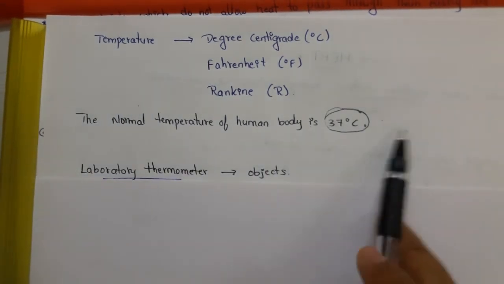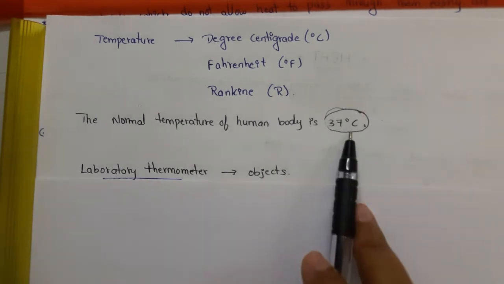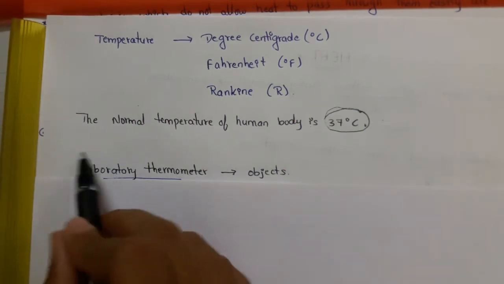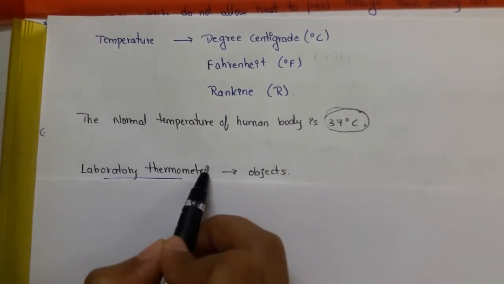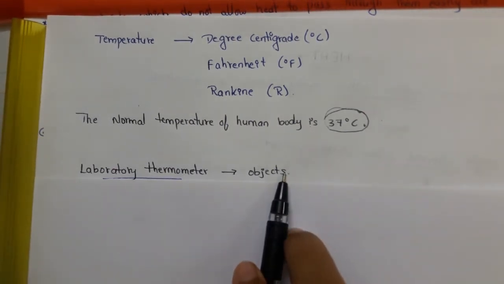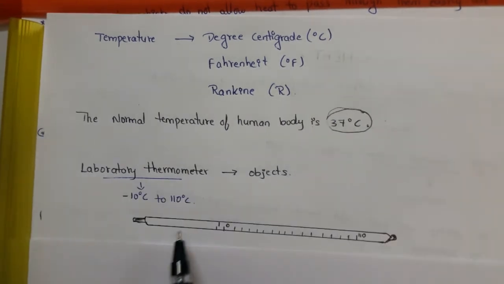As I told, clinical thermometers are used for measuring body temperature. So, what about the temperature of objects? How can we measure them? For them, we use laboratory thermometers. Laboratory thermometers are used for measuring the temperature of objects which have a higher temperature.